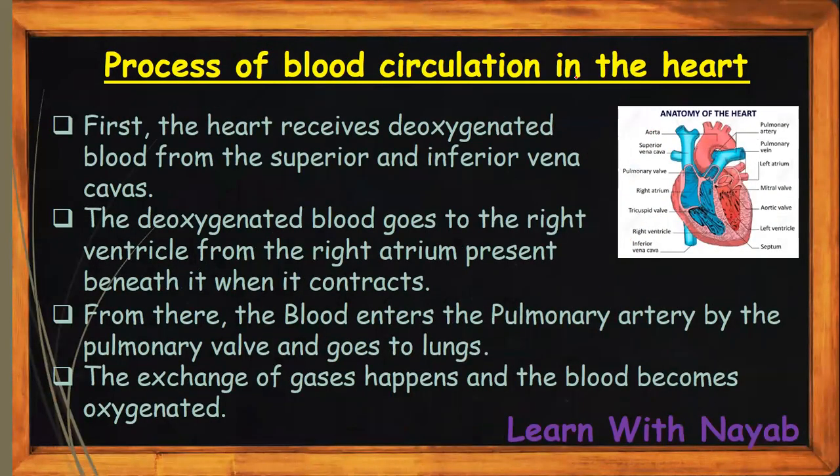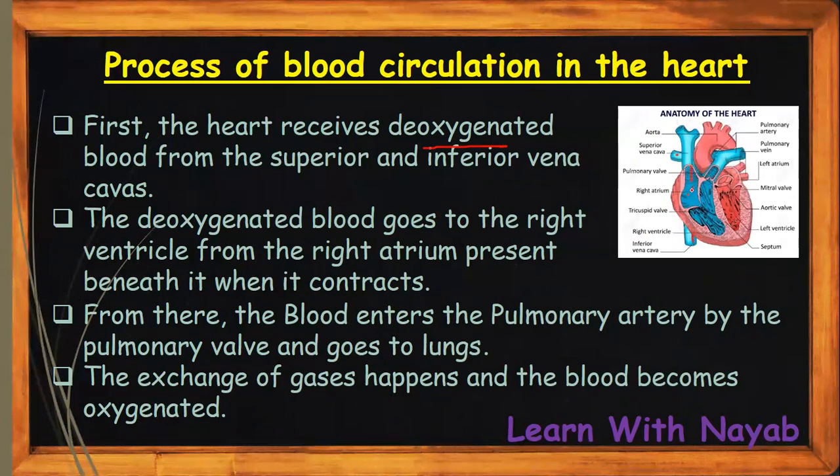Process of blood circulation in the heart. First, the heart receives deoxygenated blood from the superior and inferior vena cavas. The blood that is transported to the whole body comes back to the heart, and the vena cavas transport it into the right atrium.